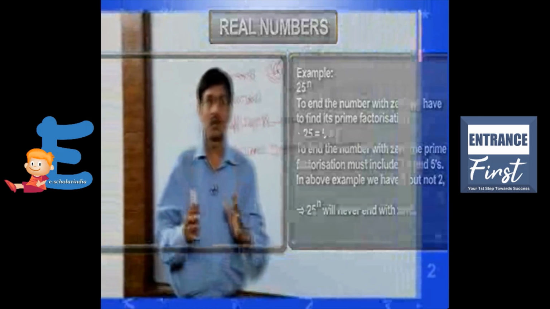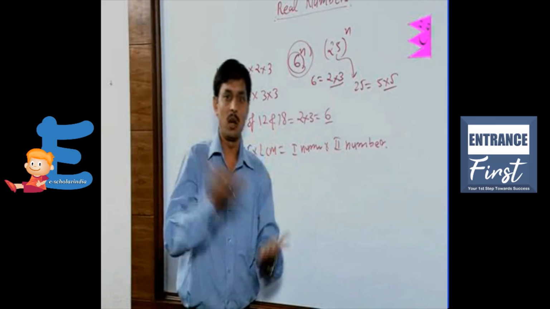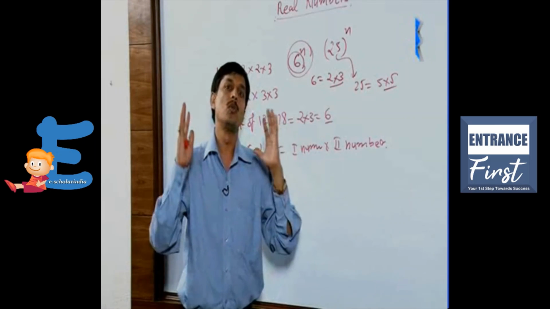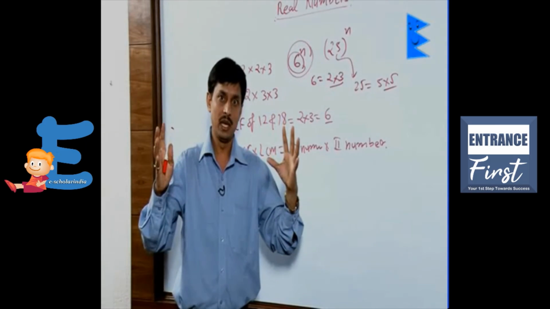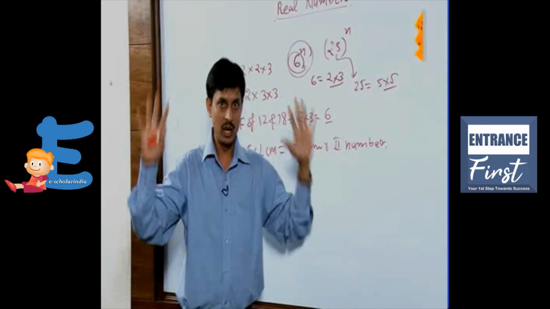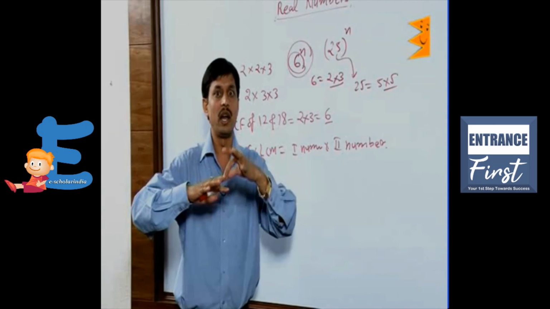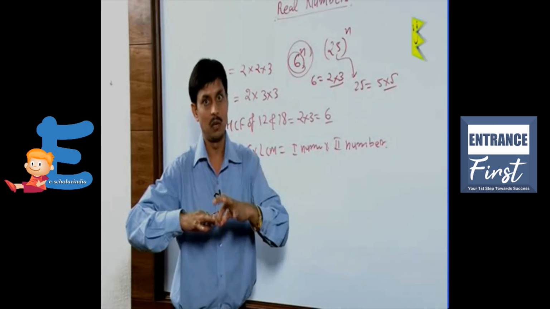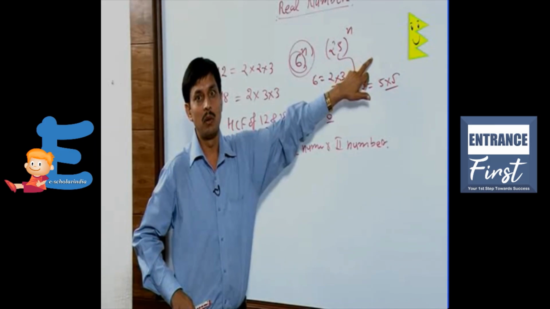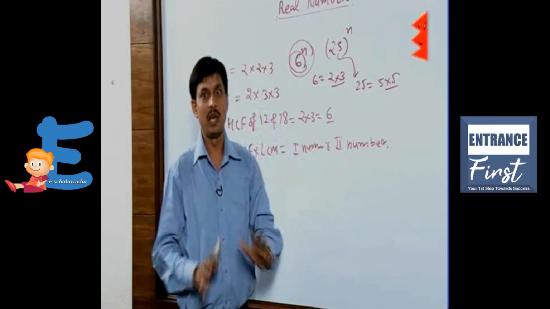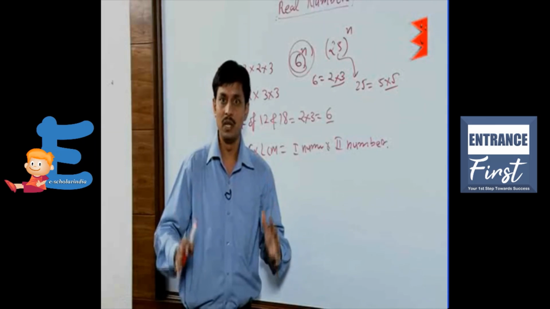So to check whether a number can end with 0 or not, you just go to the factorization of the base. You find whether it has at least one 2 and at least one 5. If both are present, we will say the number will end with 0. Otherwise, it will not end with 0.